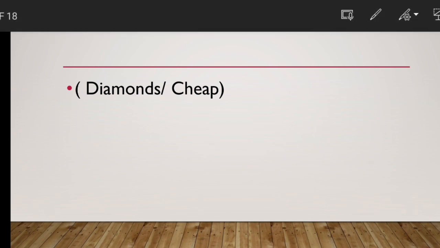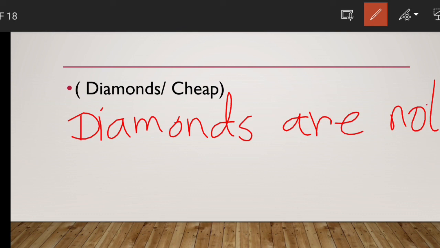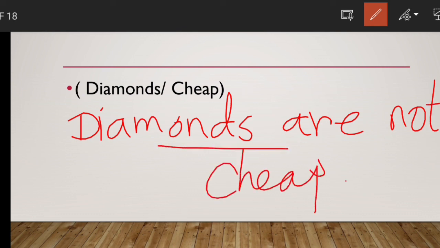Okay, here is written diamonds, cheap. So actually diamonds are not cheap, right? That will be the sense. Diamonds are not cheap. Diamonds are not cheap, as diamonds are plural, so diamonds are.